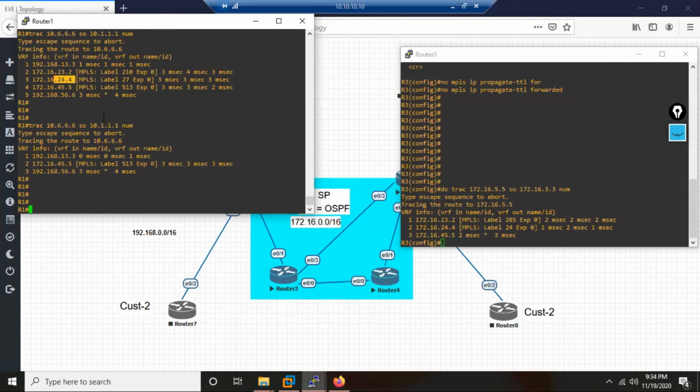Clear, guys? So that's the reason many service providers will use this command. They'll keep the TTL propagation disabled for the customer, but for their own traceroute, it will not be disabled. So this is also something that is part of your basic MPLS.